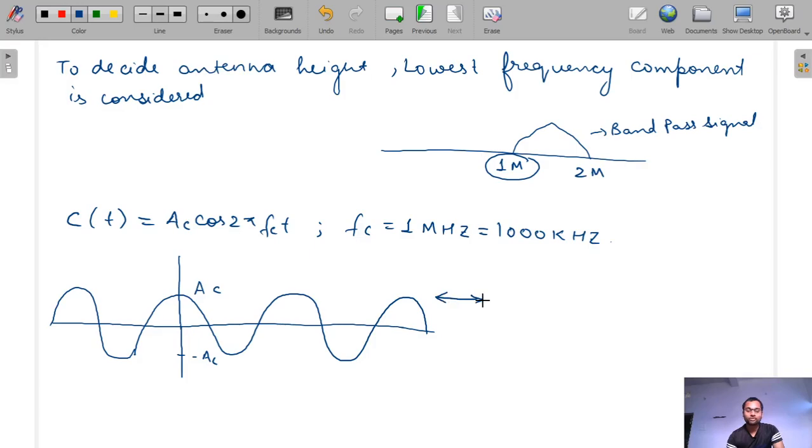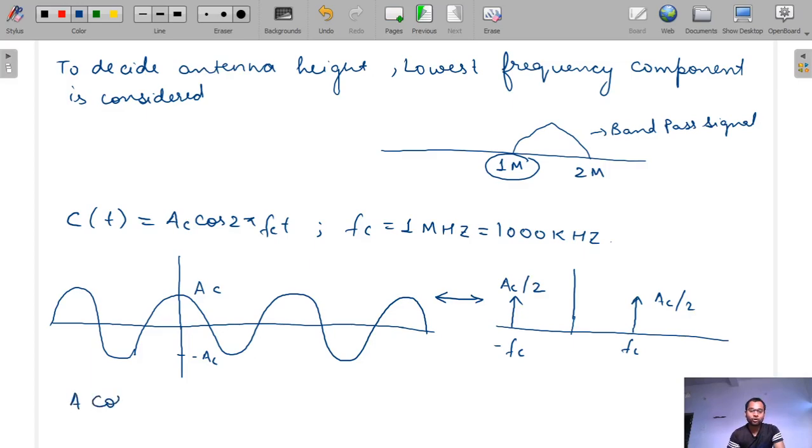Now when you modulate it, here fc is 1000 kilohertz. So you will get a component at fc with amplitude Ac by 2, and at minus fc also you will get one component with amplitude Ac by 2, because when we take the Fourier transform of A cos 2 pi f naught t, we get A by 2 times [delta(f minus f naught) plus delta(f plus f naught)].